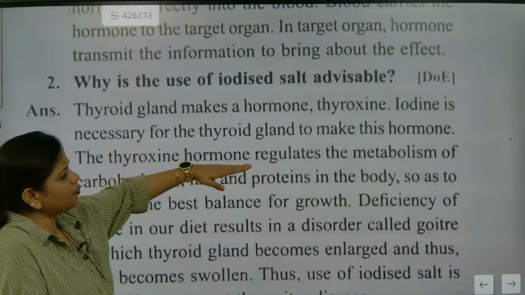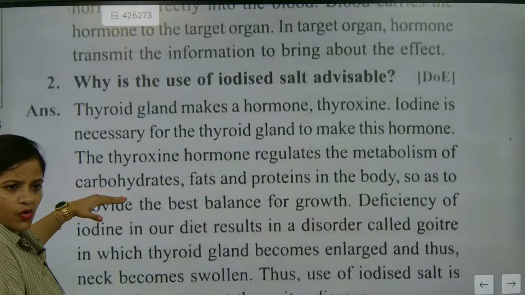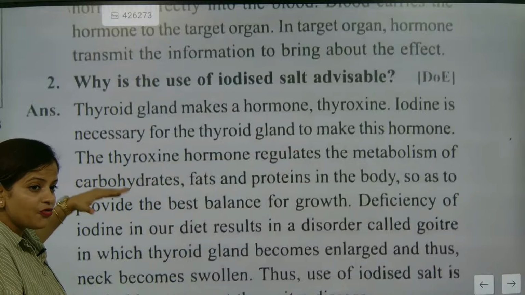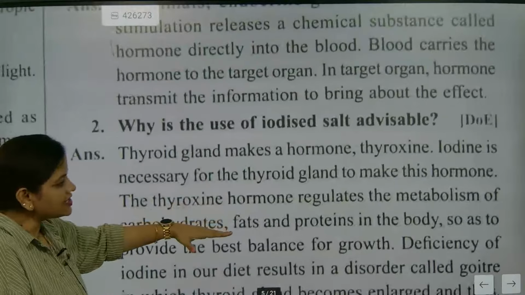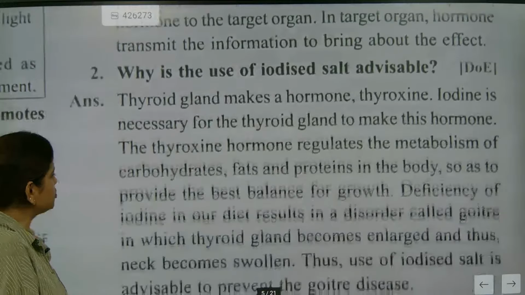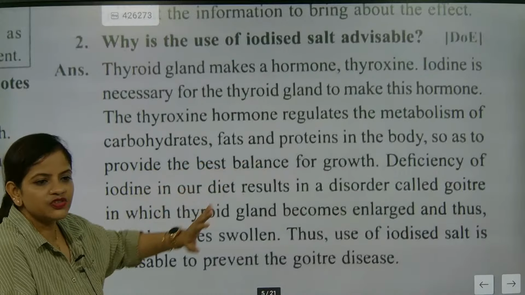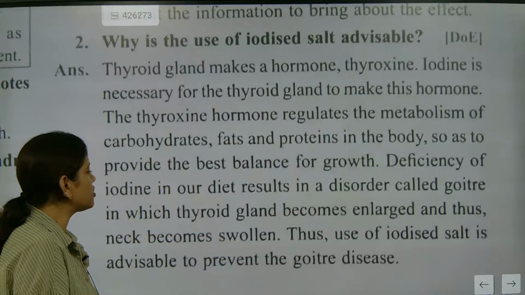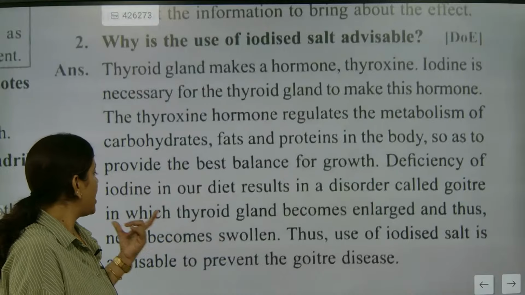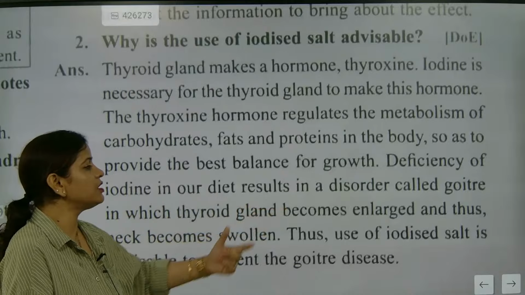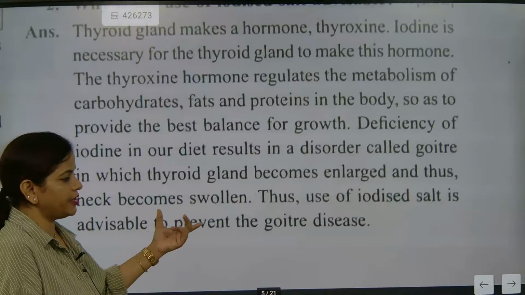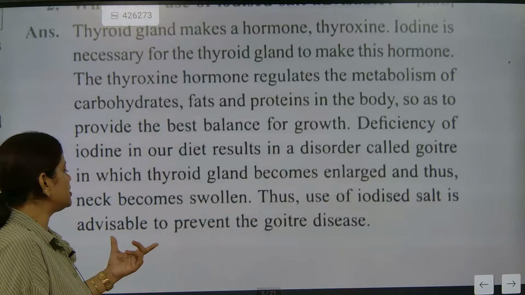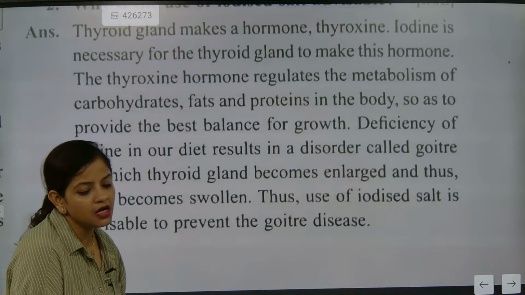Now, thyroxine hormone regulates the metabolism of carbohydrates, fats, and proteins in the body. Understood? So, it provides the best balance for growth. Deficiency of iodine in our diet results in a disorder called goiter. Understood? In it, the thyroid gland becomes enlarged and thus the neck becomes swollen. So the use of iodized salt is advisable to prevent goiter disease.